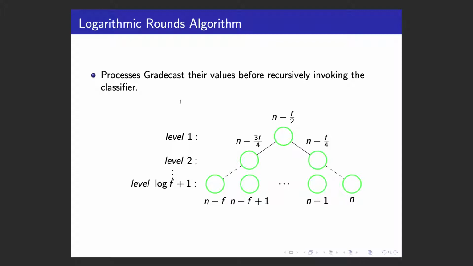Initially all processes are within the same group, and they invoke the root classifier. Based on the result, if they're classified as a snake, they go to the left node. If they're classified as a master, they go to the right node. And our algorithm ensures that at the leaf level, if two processes are in different groups, different nodes, they must have comparable values. If they are within the same node at the leaf level, then they must have the same value.